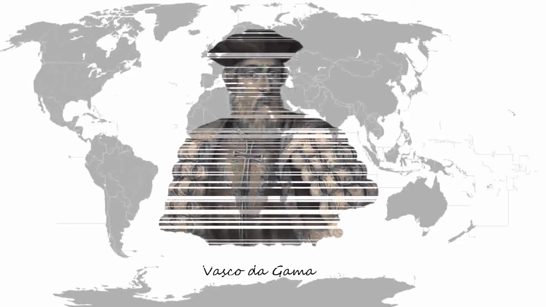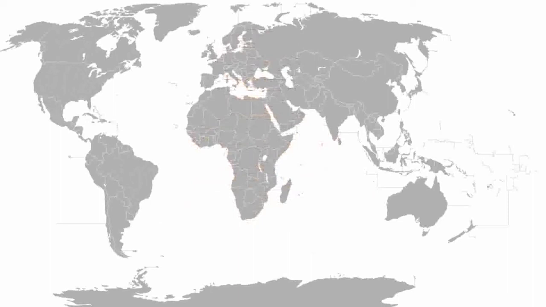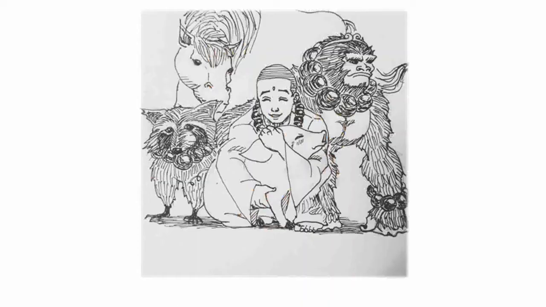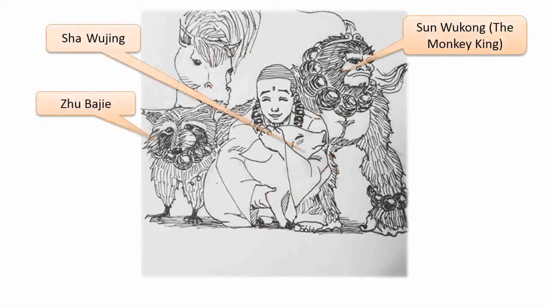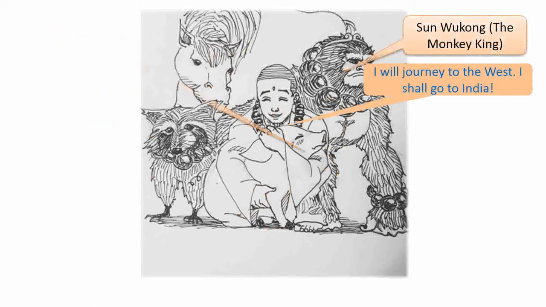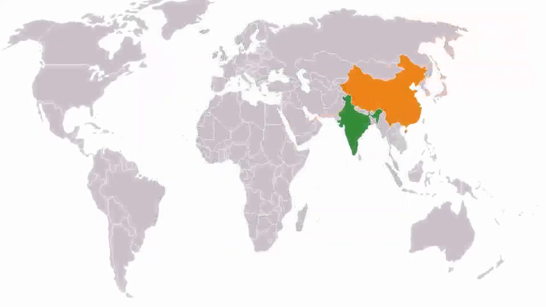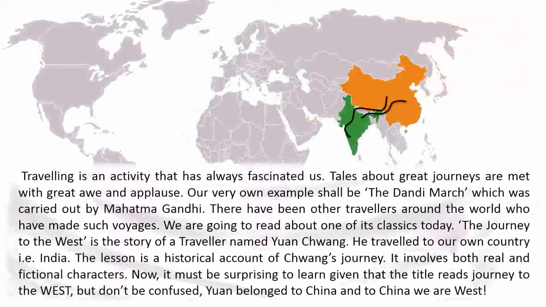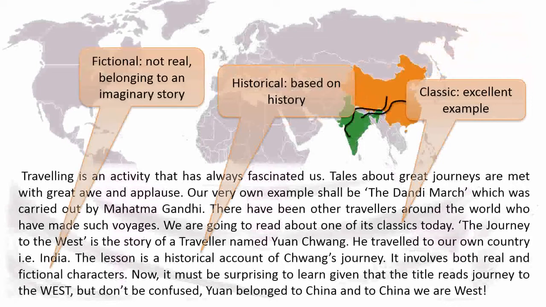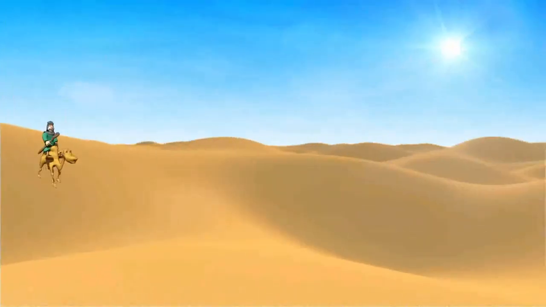The Journey to the West is the story of a traveler named Yuan Chuang. He traveled to our own country, that is India. The lesson is a historical account of Chuang's journey. It involves both real and fictional characters. Now it must be surprising to learn given that the title reads Journey to the West. But don't be confused. Yuan belonged to China and to China we are West.